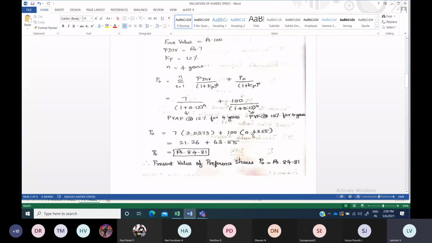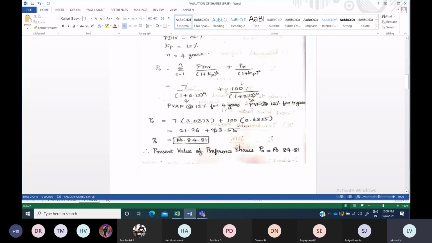You should not make mistakes in these calculations. First multiply these two and write it up, then multiply these two and write it up here, and later add these two, 21.26 plus 63.55. If you add together you will get around 84.81 rupees.